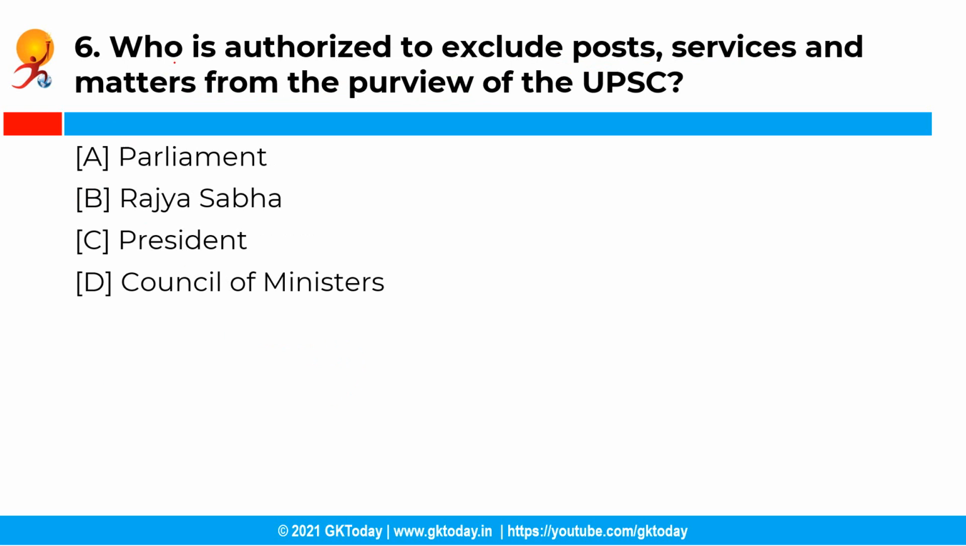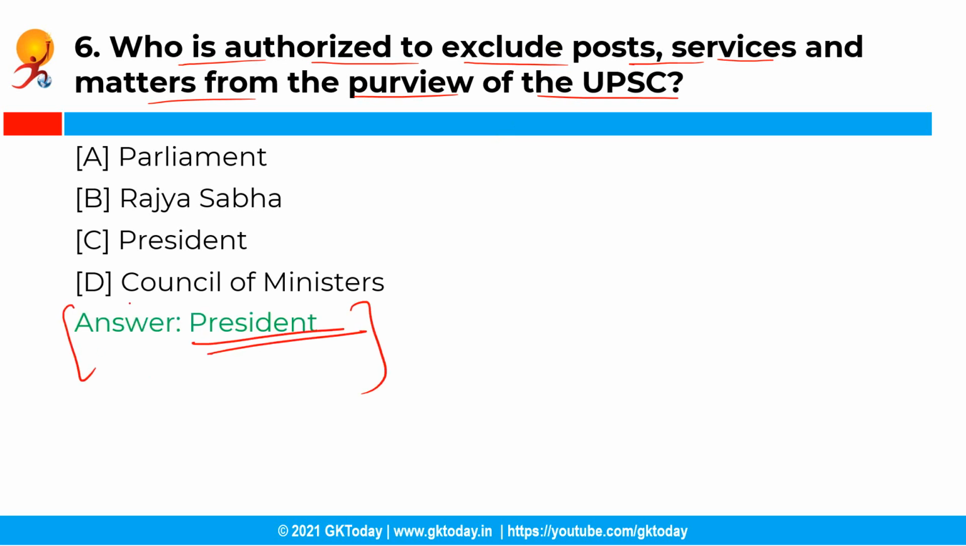Moving ahead with the next question. So who is authorized to exclude post, services and matters from the purview of the UPSC? So you have the following options and the correct answer is option C, that is President. So the President of India is authorized to exclude post, services and matters from the purview of the UPSC. The Constitution of India states that the President, in respect to the all India services and central services and post, may make regulations specifying the matters in which it is not necessary to consult UPSC.